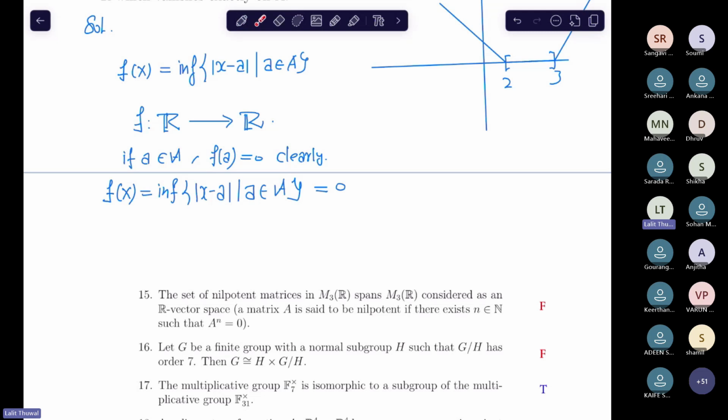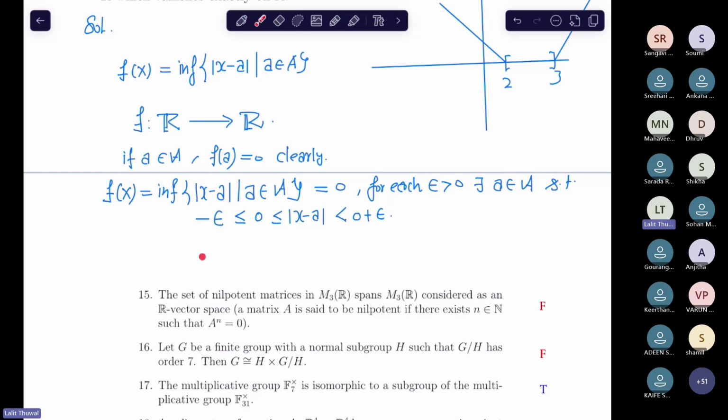So we get that the infimum of this set is 0, right? So infimum 0 means that for each epsilon greater than 0, there must exist a point a in A such that this happens, right? This is the definition of infimum, right?